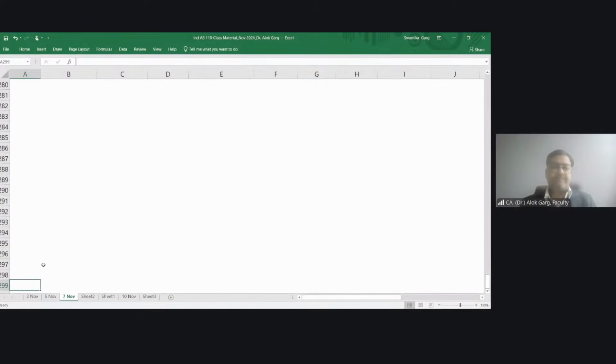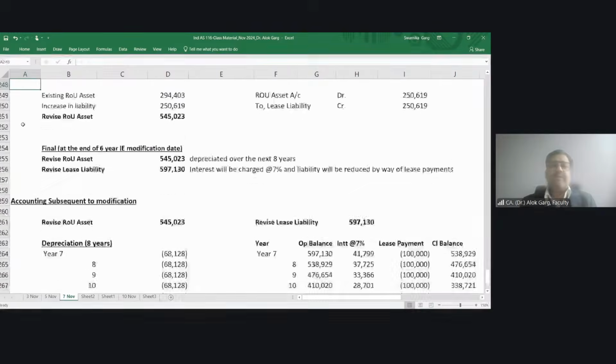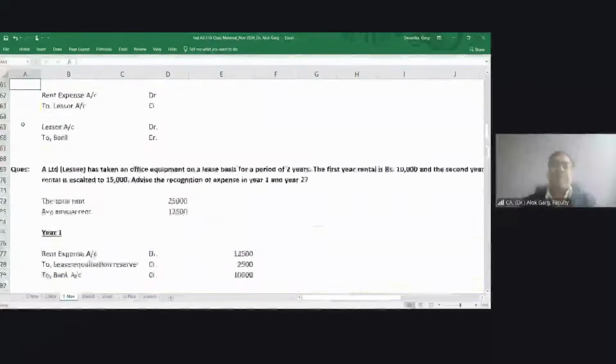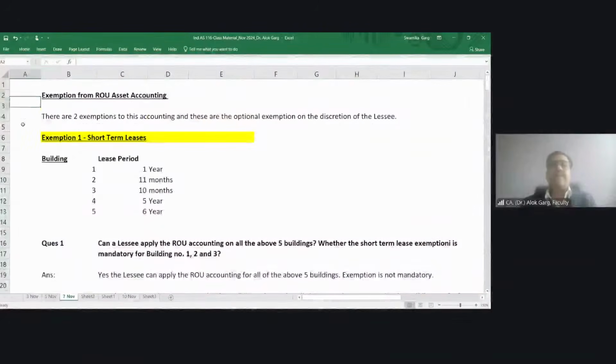Then friends, after this, let me have a discussion on the next concept. And what is the next concept, friends? So the next concept talks about the exemption from ROU asset accounting. What is the exemption? Exemptions are of two types, short-term leases and low-value leases. What are short-term leases? Leases up to 12 months. Leases up to 12 months means 12 months or less. Leases equivalent to 12 months or less are known as short-term leases, right?